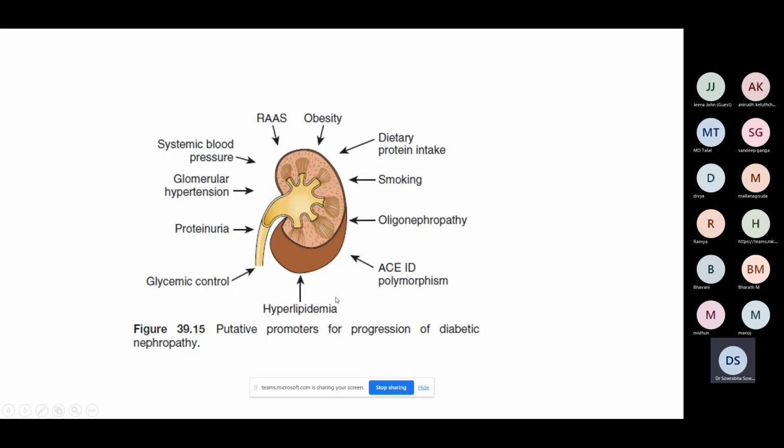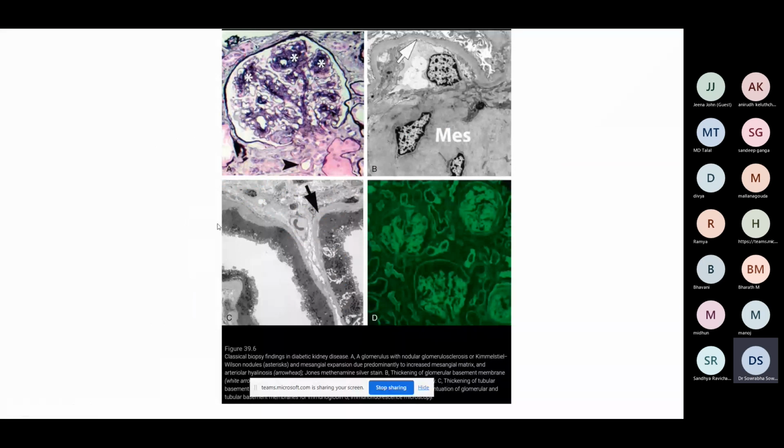Then lipid control, glycemic control, proteinuria. I told you proteinuria per se can worsen the onset and progression of diabetic nephropathy. There could also be glomerular hypertension and systemic blood pressure, which worsen the diabetic nephropathy. So these are some of the promoters of progression of diabetic nephropathy, which we can alter as medical professionals. At least whatever the modifiable risk factors are, we can address those and prevent the progression of diabetic nephropathy. So this is one image.